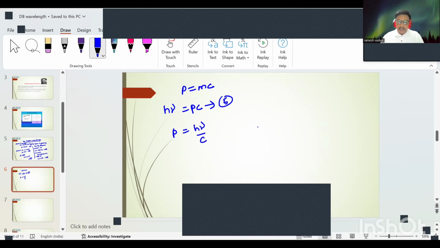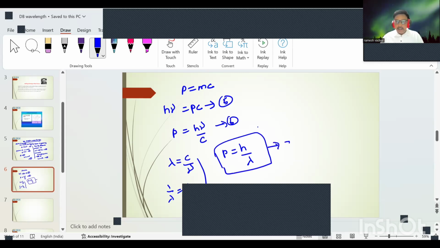Now, we know very well that wavelength can be written as lambda is equal to c by nu. Therefore, 1 by lambda is equal to nu by c. Substituting this value in the previous equation, p is equal to h by lambda. This is the de Broglie relation, equation number 7. De Broglie suggested that this equation can be applied